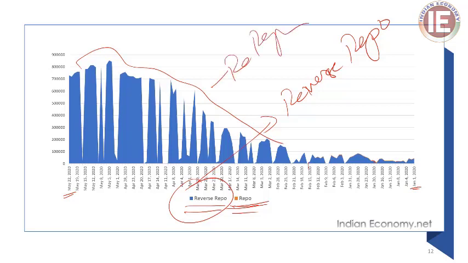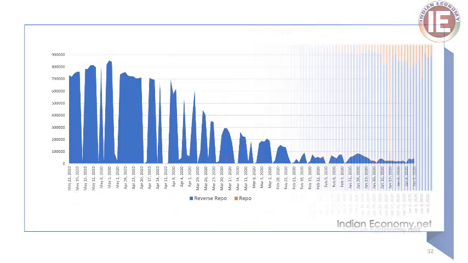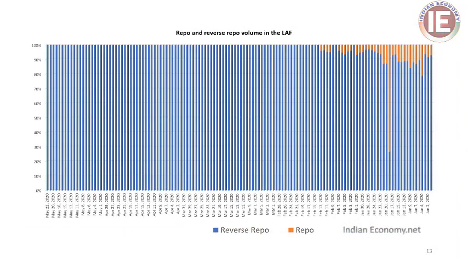So this means that the banking system was full of liquidity, and banks don't need any money from the RBI. There is no need for repo. There is only need for reverse repo. The commercial banks were parking their excess funds with the RBI. So this diagram is dominated by reverse repo. Throughout this calendar year, there were reverse repos and only a slight volume of repo. That shows the liquidity position of the commercial banking system.